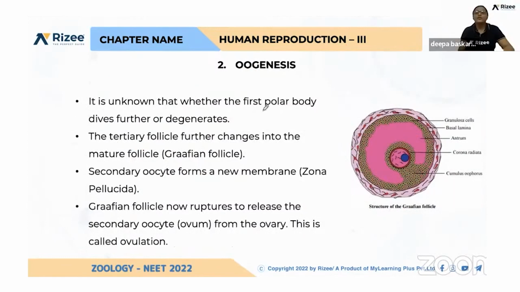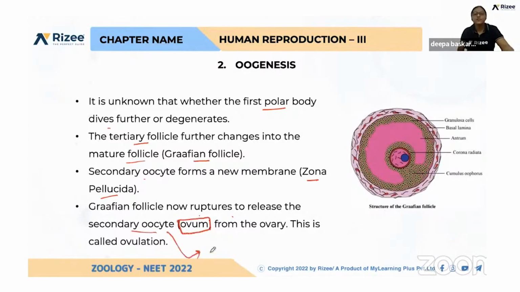See, it is unknown whether the first polar body divides further or degenerates. Divides or degenerates, it is uncertain. The tertiary follicle further changes into the mature follicle, which is called the Graafian follicle. So the secondary oocyte forms a new membrane, called the zona pellucida, for protection of the secondary oocyte. So the Graafian follicle now ruptures to release the secondary oocyte. So what is termed as ovum?